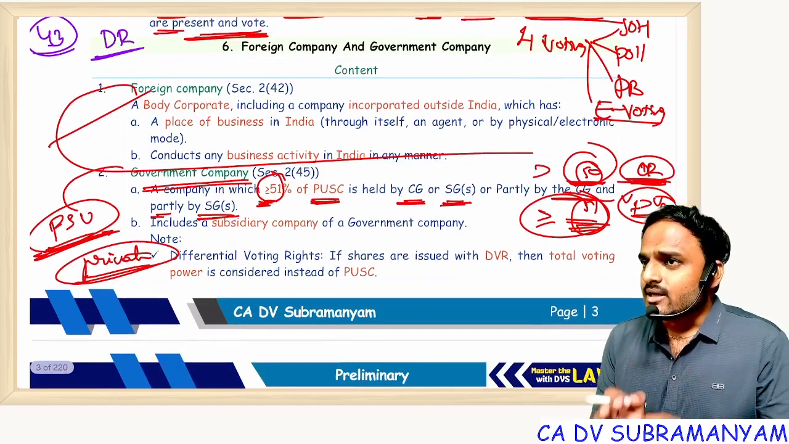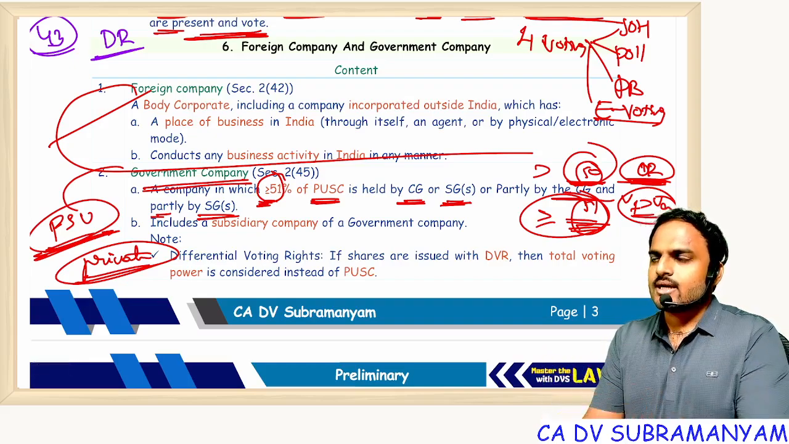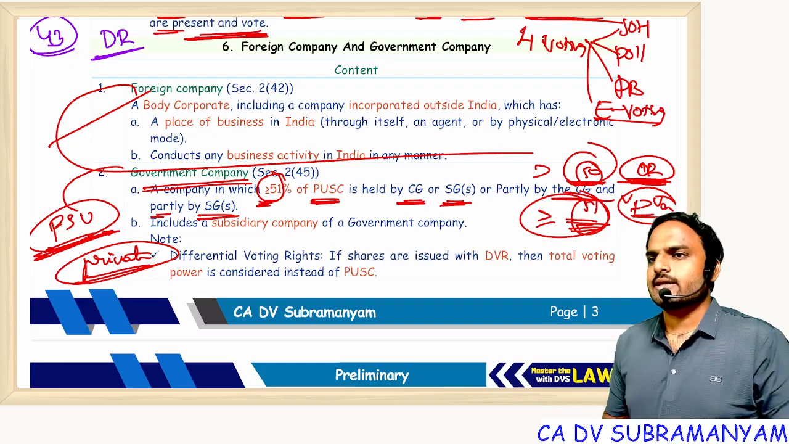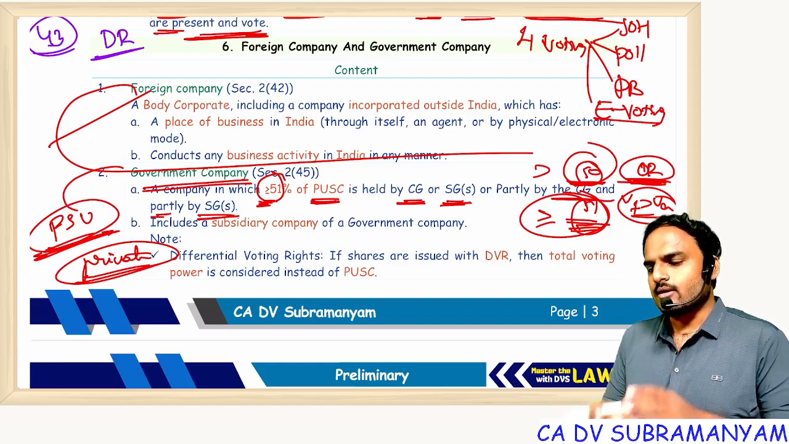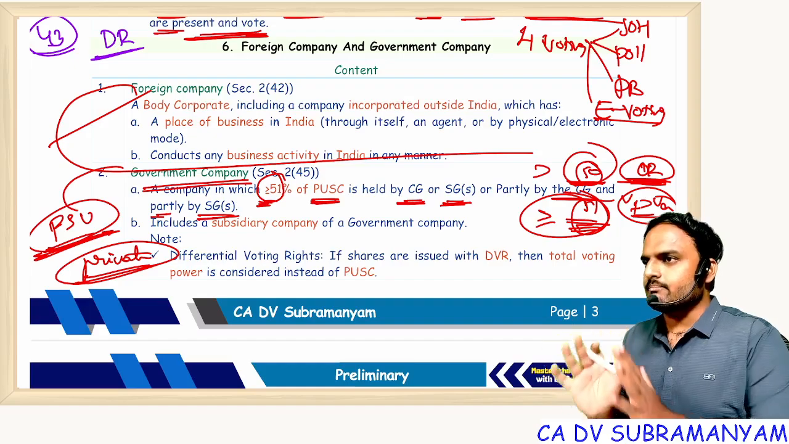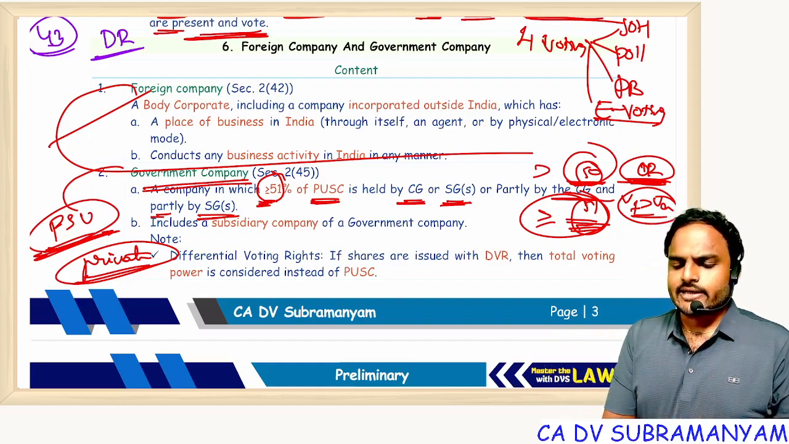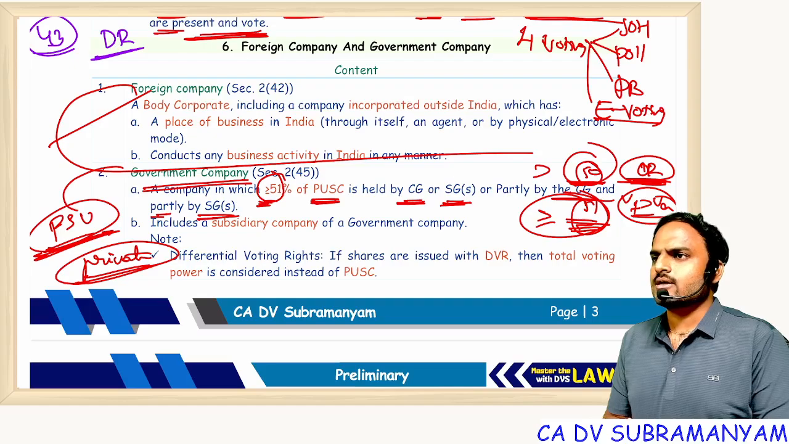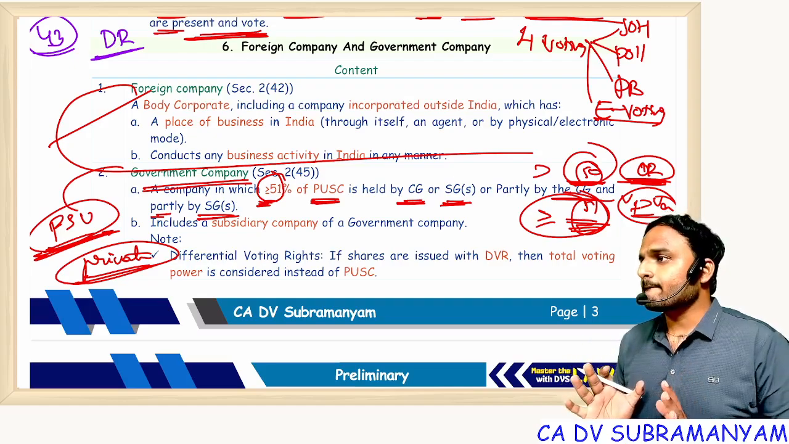Now my another question. All public sector undertakings are public companies, private sector undertakings are private companies. Agree or disagree? Listen carefully. All public sector undertakings are public companies. All private sector undertakings are private companies. True or false? False. Why false?